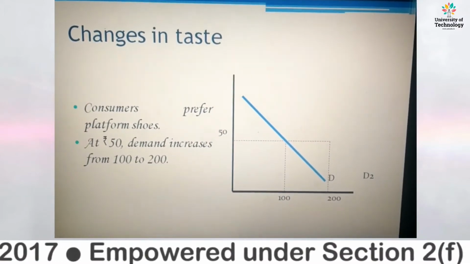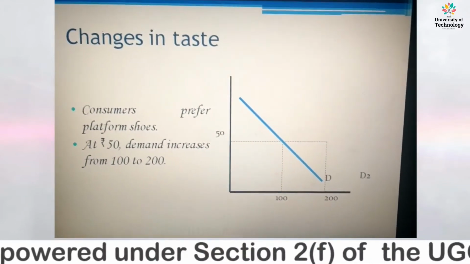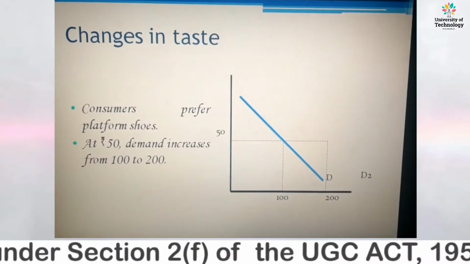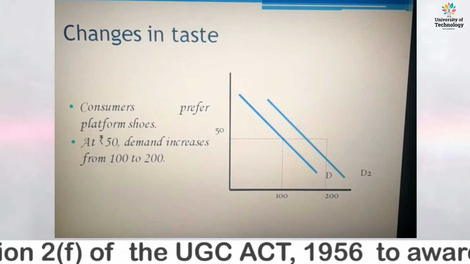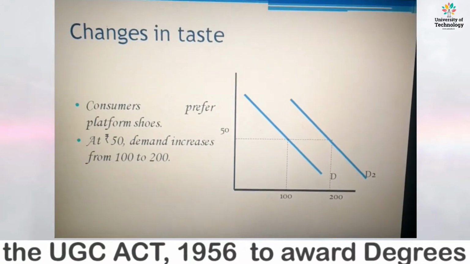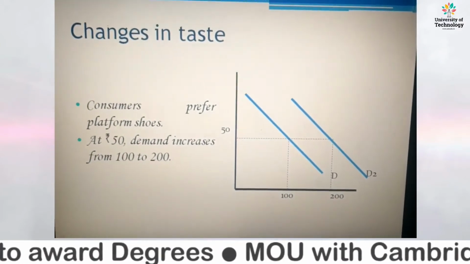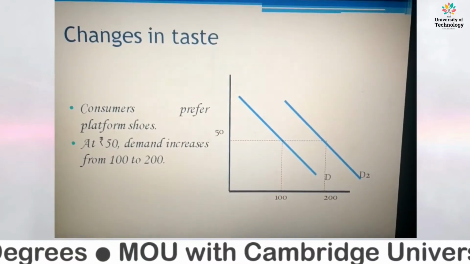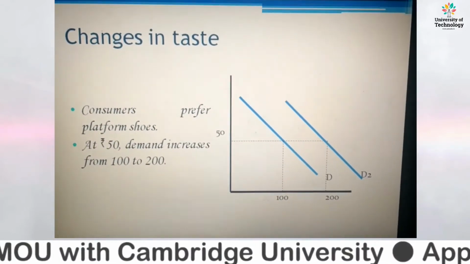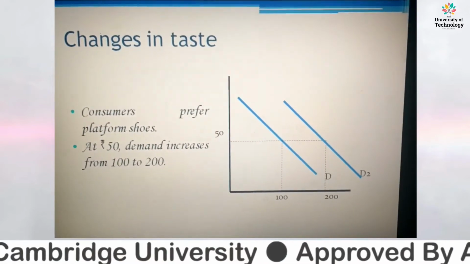What are changes in taste? If consumers prefer the product, at rupees 50 the demand increases from 100 to 200, while the price stays constant. Otherwise, the demand for that particular quantity may not increase from the previous quantity to the next quantity.